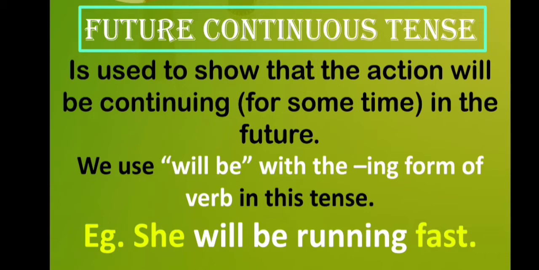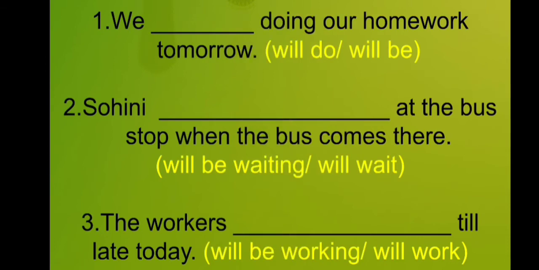So now let's move to the question again. The first sentence is, we dash doing our homework tomorrow, and two verbs are given, will do and will be. In the previous slide I have already told you that in future continuous tense we will use will be with the verb's ing form, and in this sentence the verb's ing form is already given, which is doing. So which verb will be correct? Yes. The answer is, we will be doing our homework tomorrow.